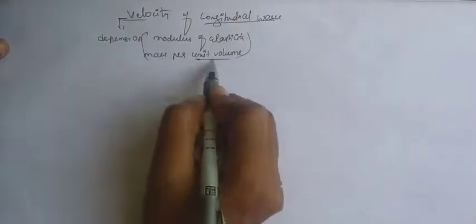For transverse waves we took mass per unit length; for longitudinal waves we take mass per unit volume. For gases the volume is different, for solids the volume is different, so depending on the change in volume, the equation will also change.